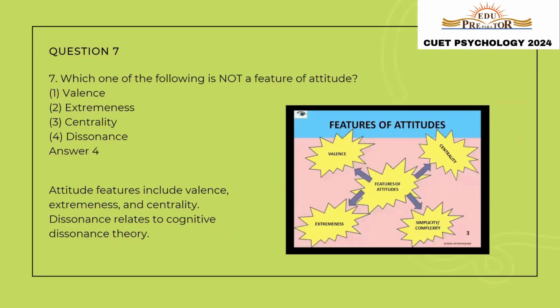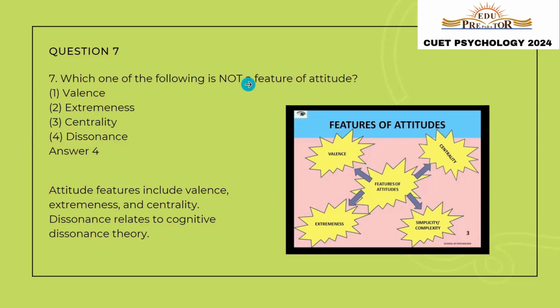Let us move to the next question, question number 7, which of the following is not a feature of attitude? So there are 4 features of attitude: valence, centrality, extremeness, and simplicity or complexity. So out of these 4, the fourth option given to us, that is dissonance, is not a part of the features of attitude.